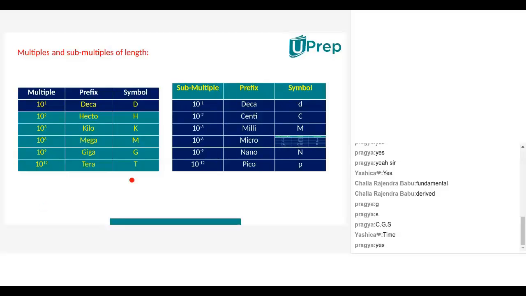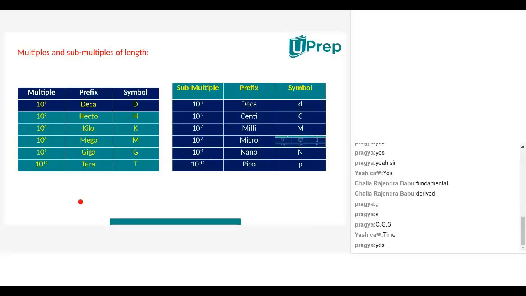So here also, see clearly. 10 power 1 is there in some measurement. Then 10 power 1 will be called deca. Suppose I say the length of that particular stool or any table is a decameter, then what do you mean by it?